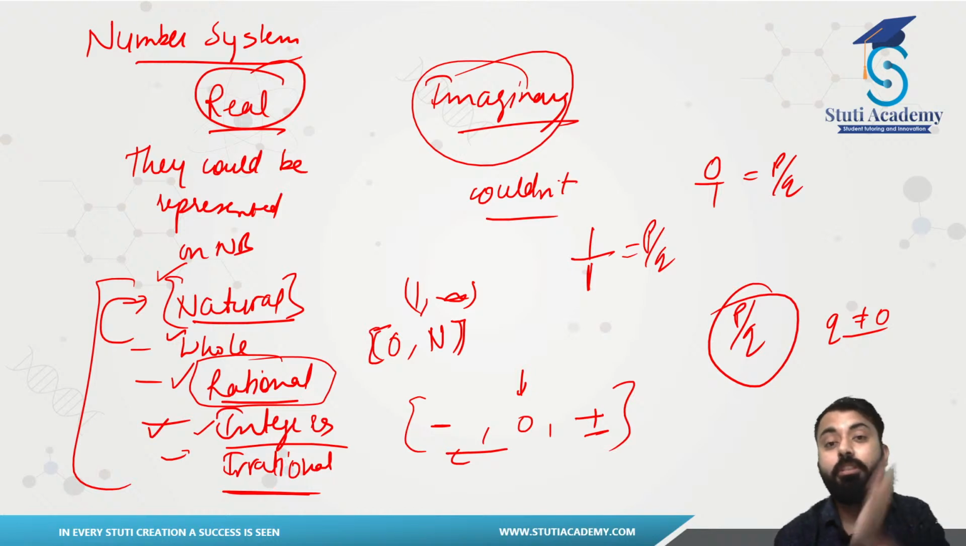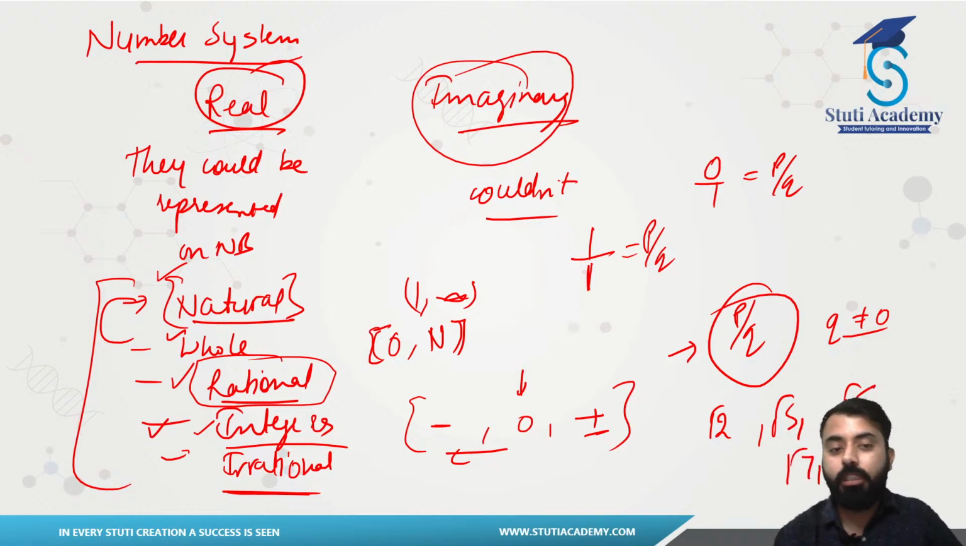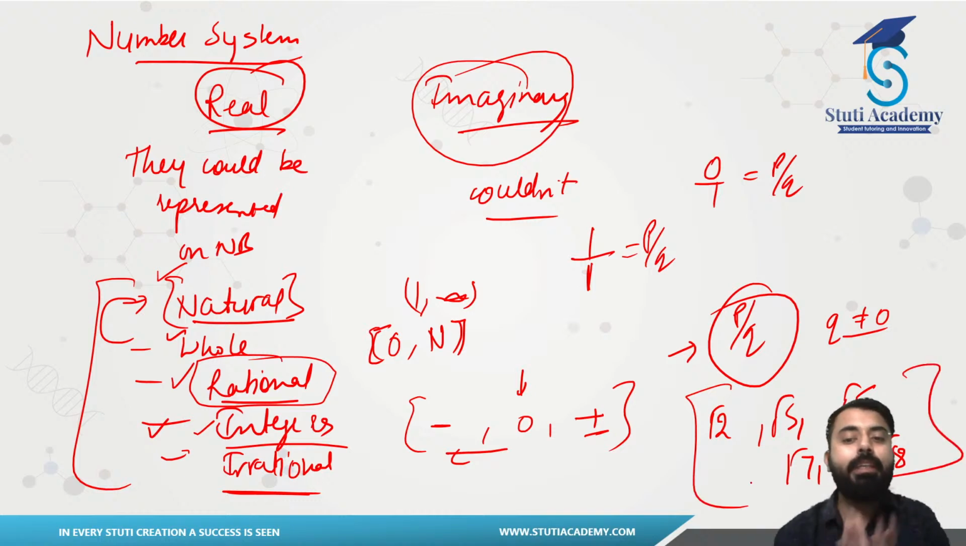Those are the numbers which could not be represented in the form of p by q. You guys remember this? Square root 2, square root 3, square root 5, square root 7. Square root 9 could be represented in the form of p by q, square root 6, square root 8. So you guys see, these will be what? These will be your irrational numbers.